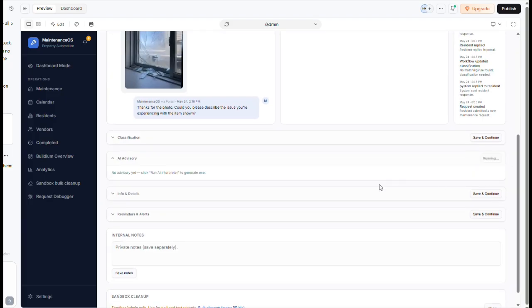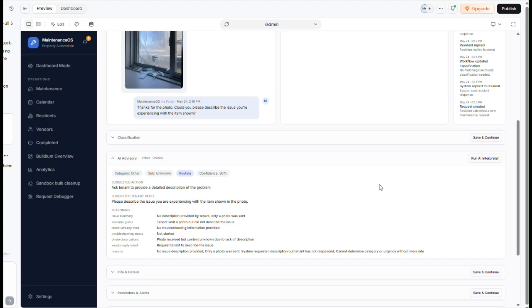But I'm curious, if I run the AI, what it would say looking at all this. In essence: provide a detailed description of the problem. Please describe the issue. Photo description by the tenant. Since the photo did not describe the issue, photo received but not the content.